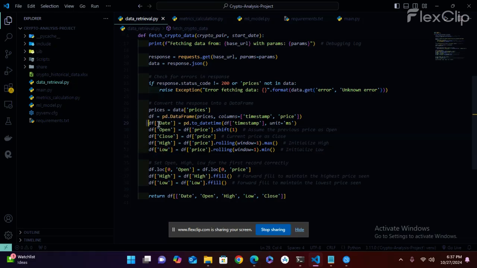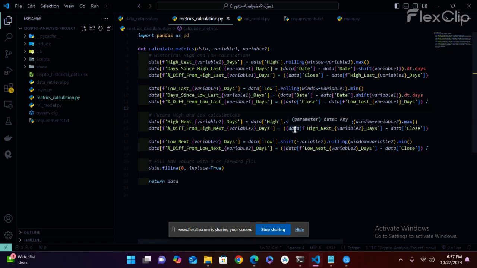First, we retrieve the data in this format. Second is matrix calculation, which describes the calculation of performance-derived key metrics. Example: rolling high and low percentage differences based on this data, and the significance values of variable 1 and variable 2 for the matrix of this data.